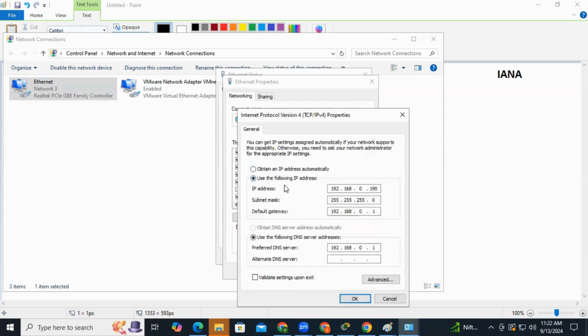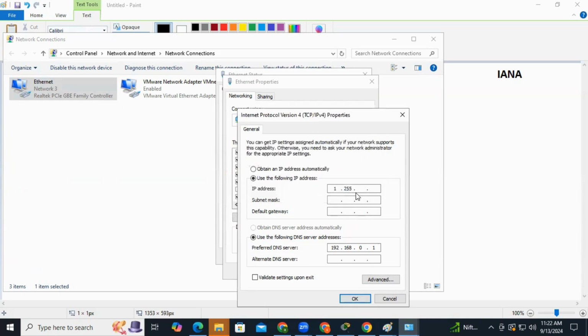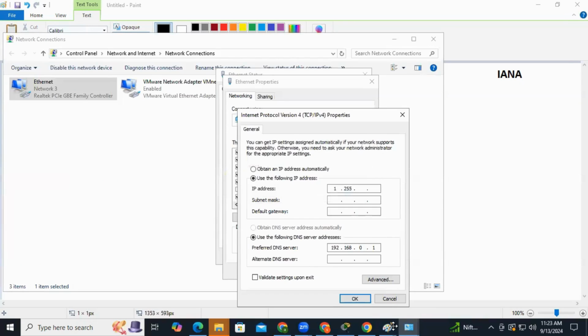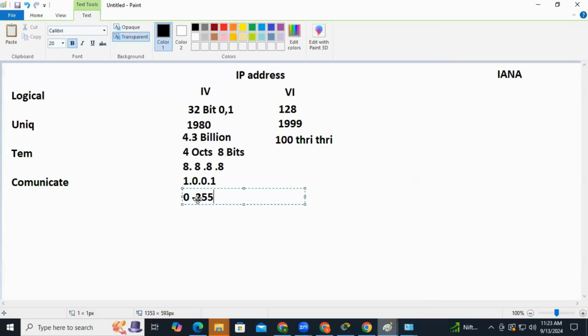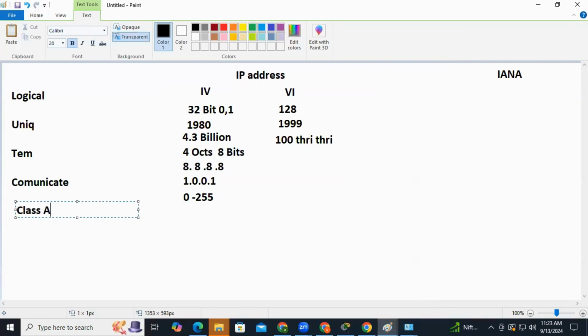As an example, take 1.300. Now 300 is not a valid IP. A valid value has to be 255 or below. If I try to give 256, it will not take it. So IANA says you can assign IP addresses between 0 and 255, and this range is divided again into 5 classes.